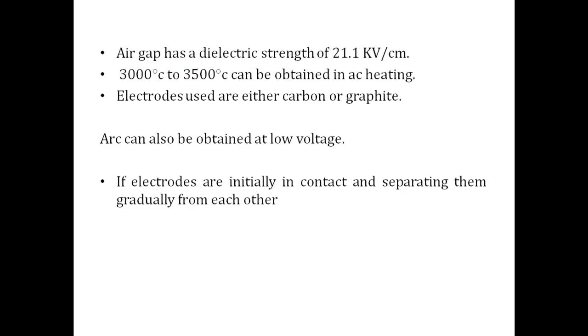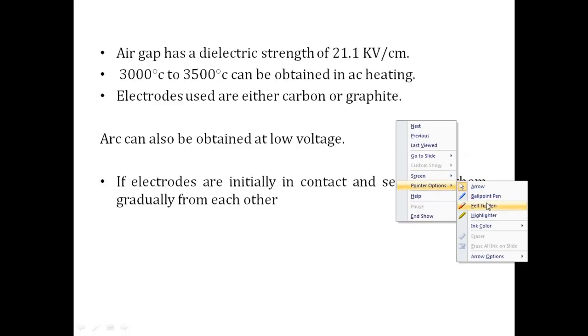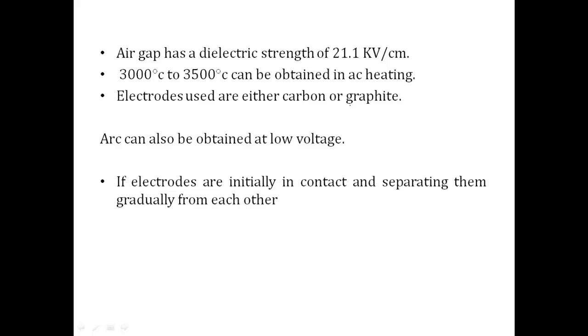Now let's see some of the important features of arc heating. As I already mentioned, the dielectric strength of air is 21.1 kilovolt per centimeter. If you want to get such a high voltage, we need to use a step-up transformer. The temperature which can be obtained using arc heating is in the range of 3000 degrees Celsius to 3500 degrees Celsius. The electrodes used are carbon or graphite. These are the two types of electrodes used for arc heating.